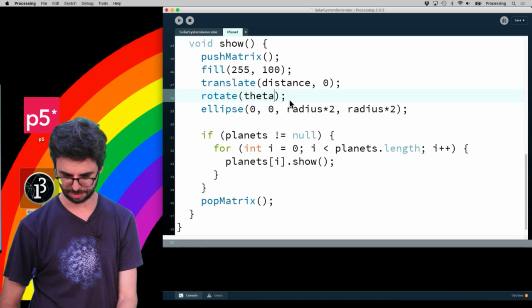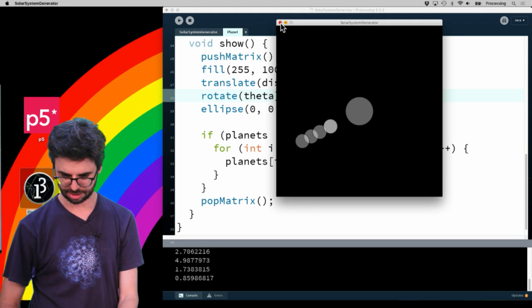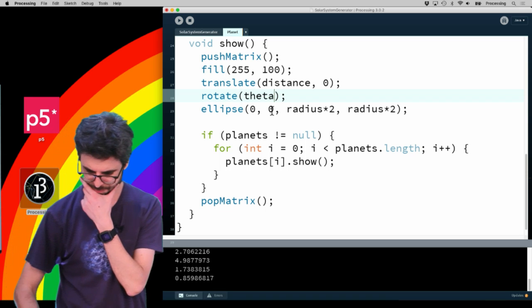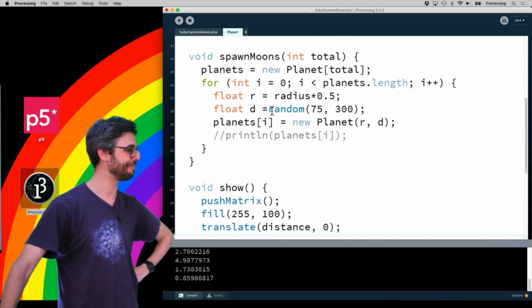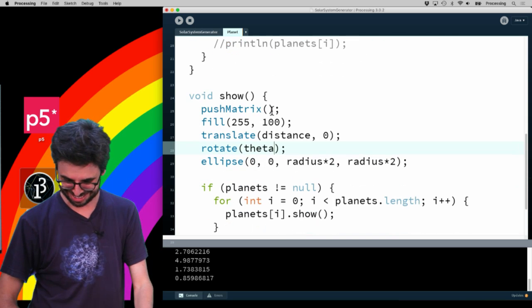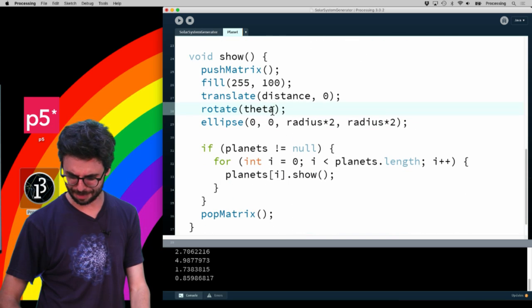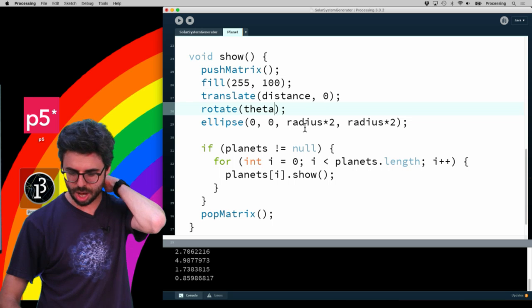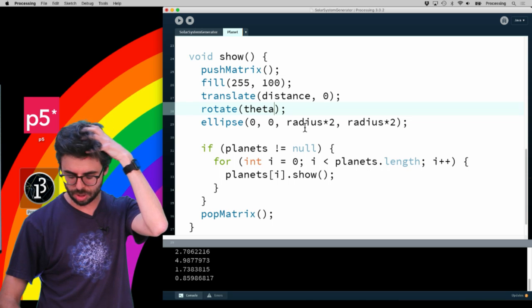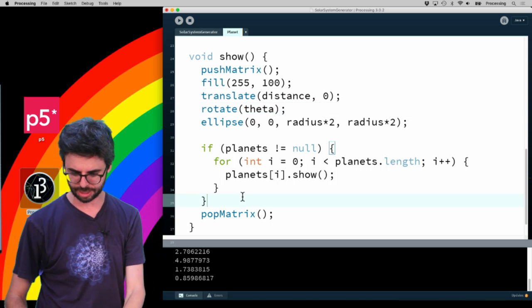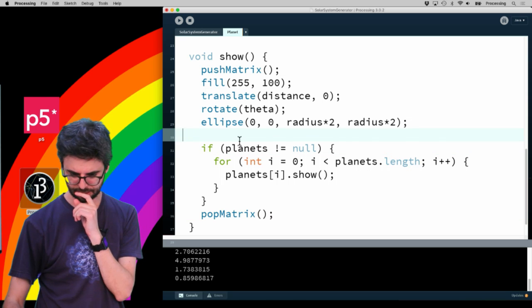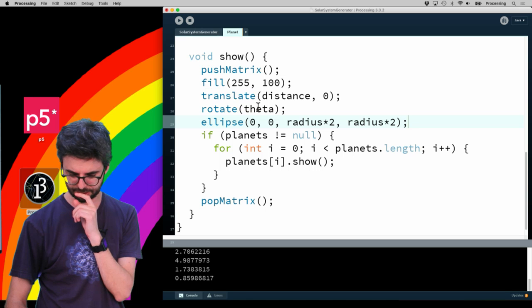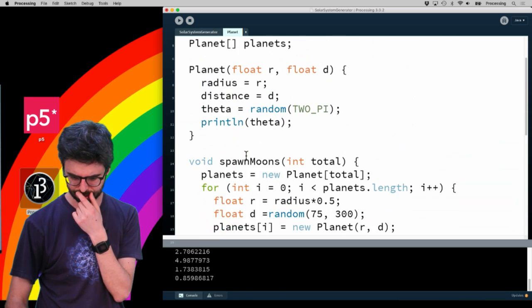What did I miss here, everybody? Okay, hold on. This is certainly confounding me here. I have to figure this one out. Translate by the distance, rotate by the angle. No, that's right. And then come back, translate by the distance and rotate by the next angle. That seems to make sense.